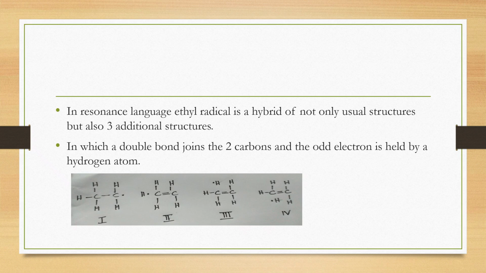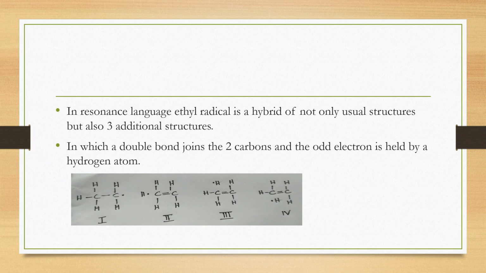When we analyze the additional structures, we can see that the double bond joins the 2 carbon atoms and the odd electron is held by a hydrogen atom. That means the odd electron occupied by the 2p-z orbital of the carbon atom can overlap with the sigma orbitals of any of the CH bonds on the adjacent carbon atom. As a result, the original CH bond has been broken, the odd electron is present on the hydrogen atom, and a new double bond has been formed between the 2 carbon atoms.